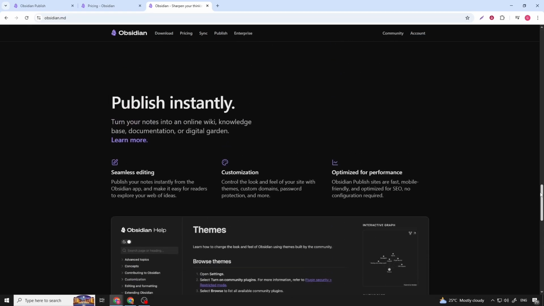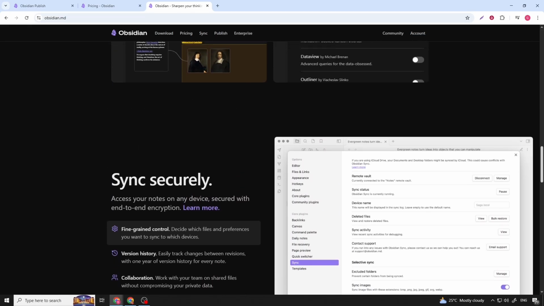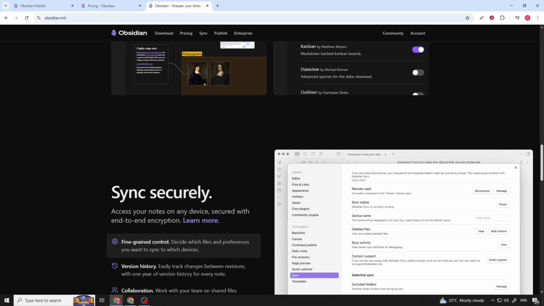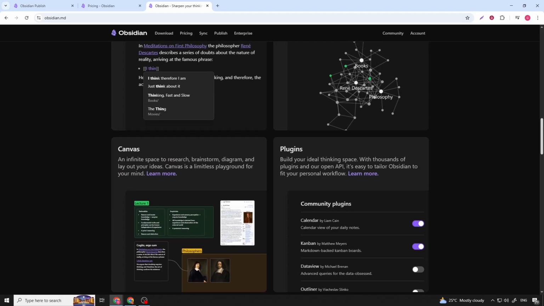Final takeaway, choose Taskade if you want structured productivity, real-time collaboration, and AI-powered workflows. Choose Obsidian if you want deep thinking, personal knowledge management, and full control over your data.